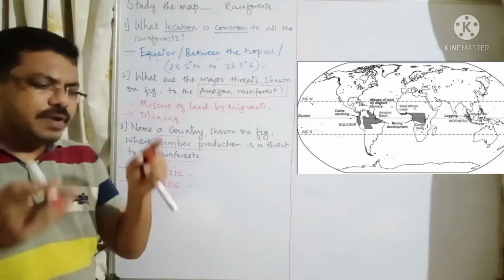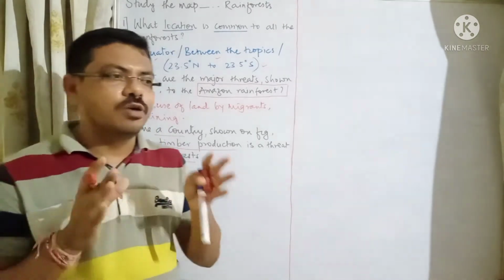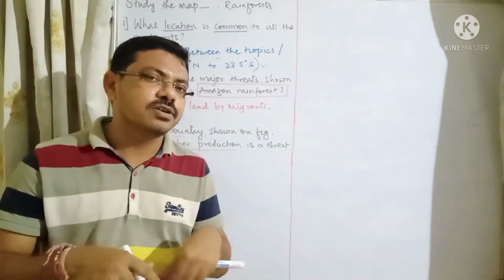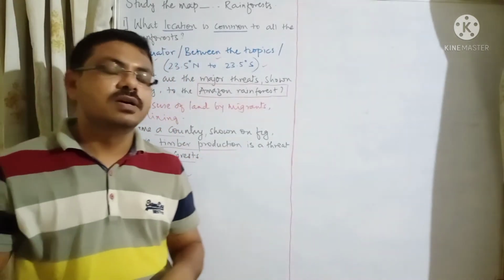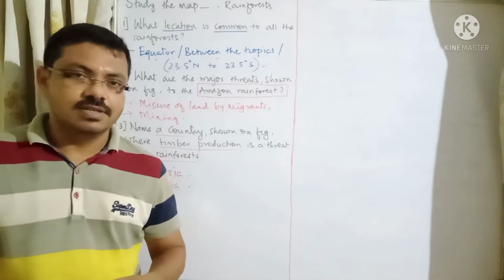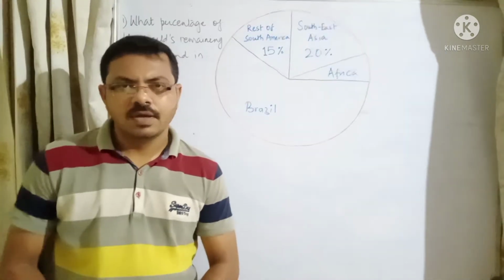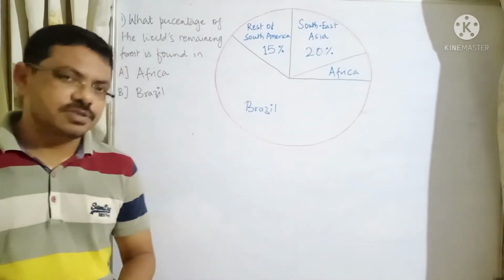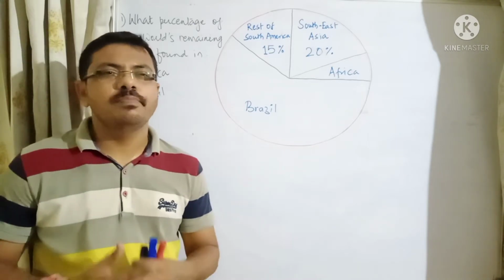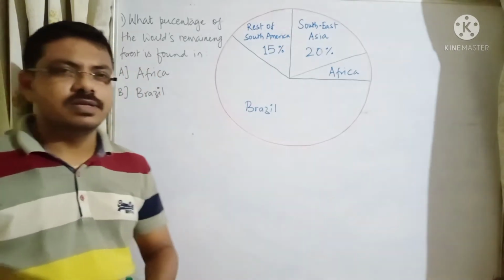So this way, when you observe the image, try to observe what is given there and then read the question and then again observe the image. It will be easy to get answers. Okay. Now the second part of this question is based on a pie chart. As you can see over here, this is the question given.